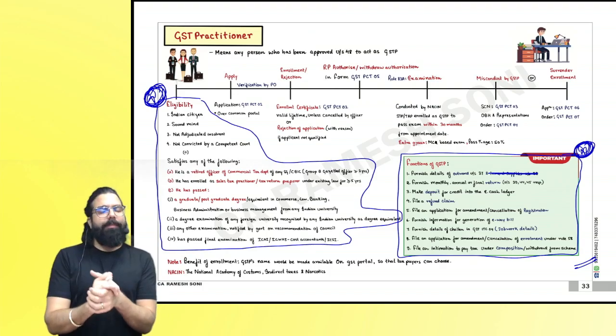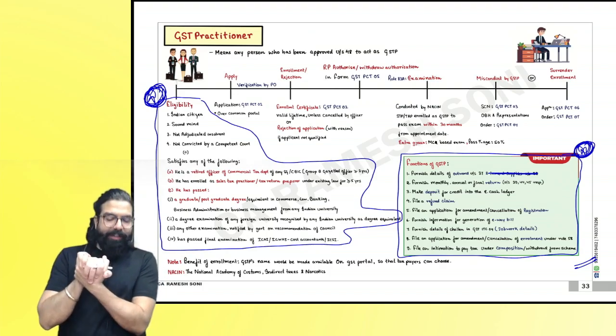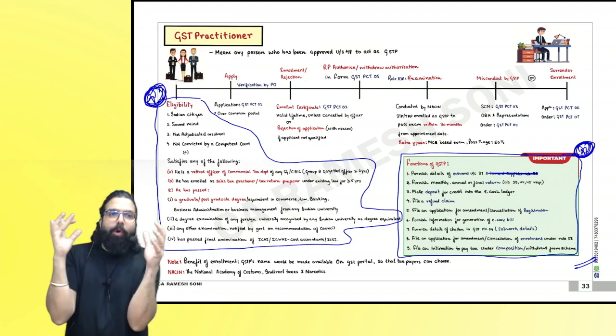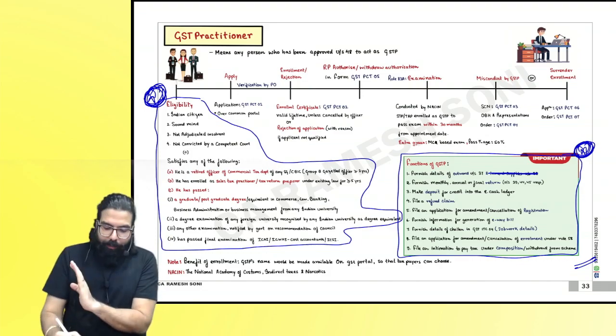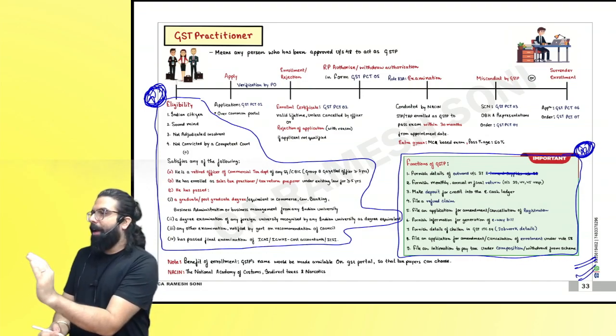Everyone over here now, listen to me very carefully. We are done with your complete revision of GST over here. Right, everyone?